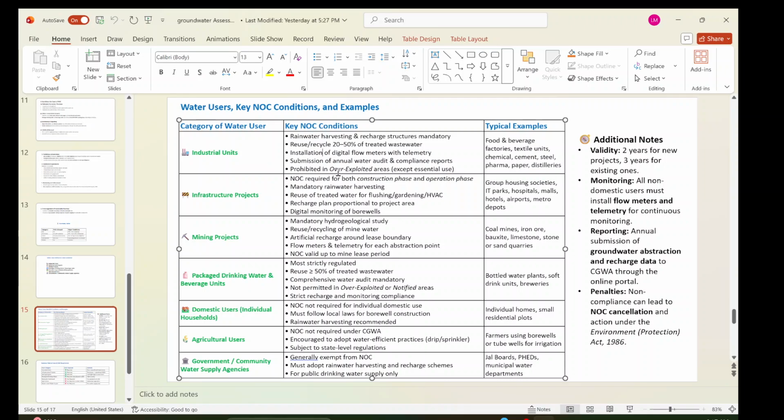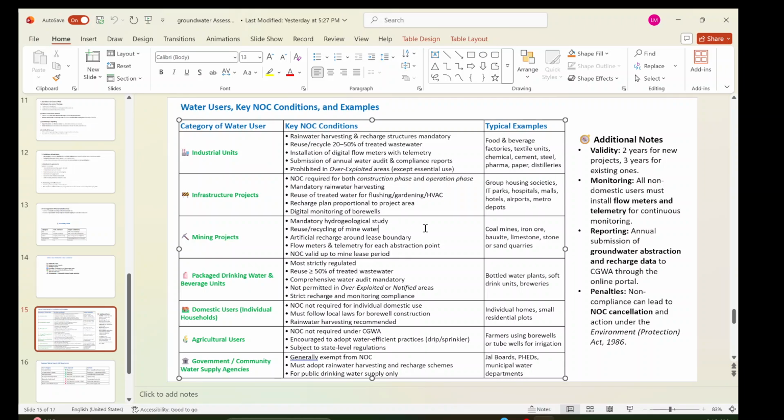And it is prohibited in over-exploited areas except for essential use, right? Typical examples are food and beverage factories, textile units, chemical, cement, steel, pharma, paper, and distilleries. For infrastructure projects, NOC is required for both the construction phase and the operation phase. Mandatory rainwater harvesting, reuse of treated water for flushing, gardening, and HVAC. Recharge plan proportional to project area. Digital monitoring of borewells, right? This is the flow meter, I will come to this. These include group housing societies, IT parks, hospitals, malls, hotels, airports, metro, everything, right?